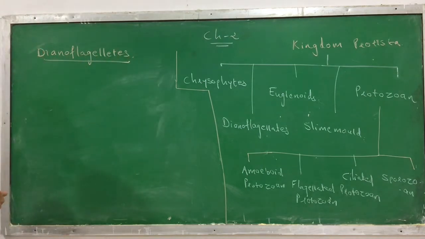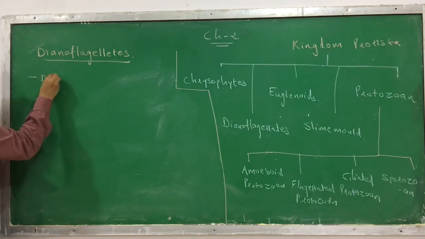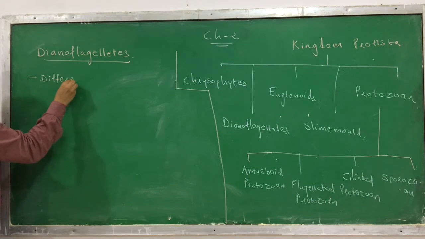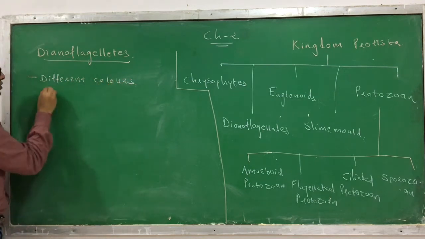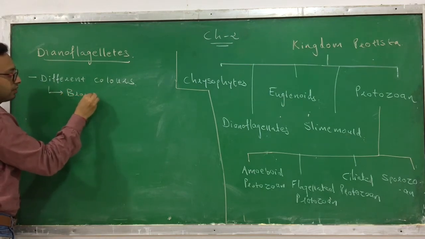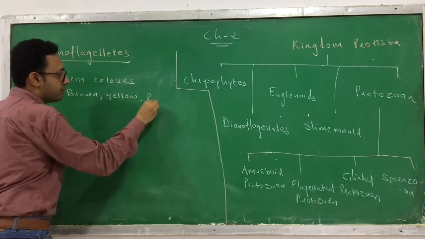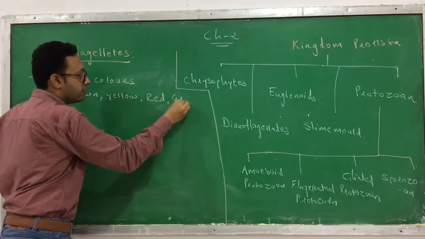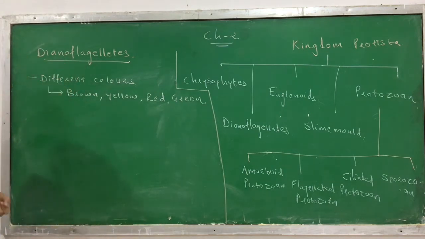Okay, if you see these dinoflagellates, they are of different colors. Usually the colors you can find are brown, yellow, red, green, etc. These are the different colors you can find in dinoflagellates.